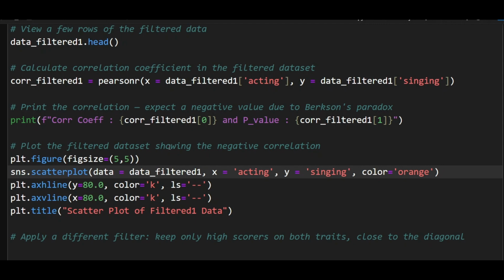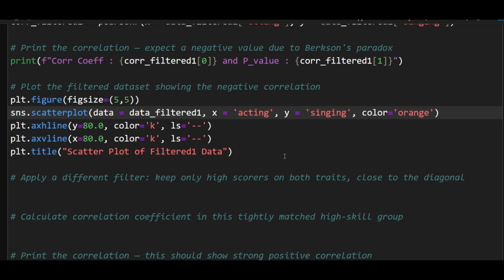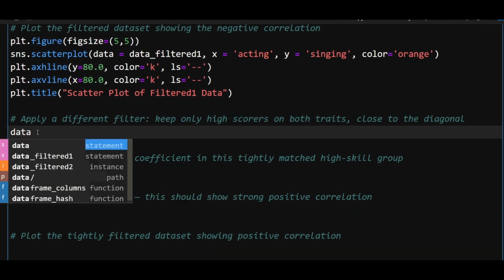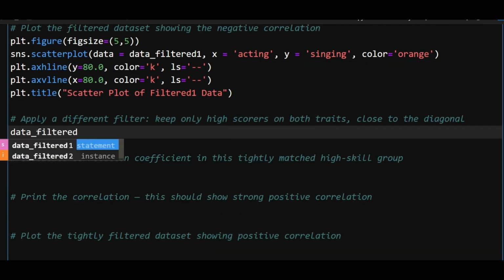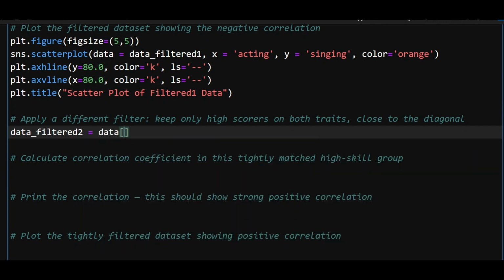So let's try a different filter this time, and let's keep only those who score above 80 in both acting and singing, and their scores must be very, very close to each other. That means acting score and singing score should be almost equal. So I'm again selecting elite people from this data set, and let's see what happens this time. So apply a new data filtered 2. I'm going to take my original data set, and I'm going to filter it in the following manner.